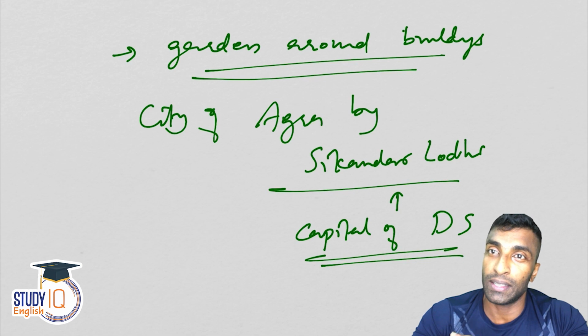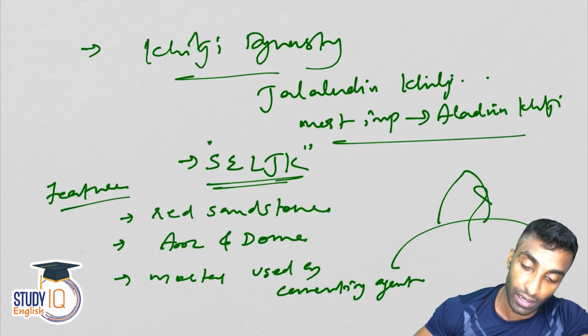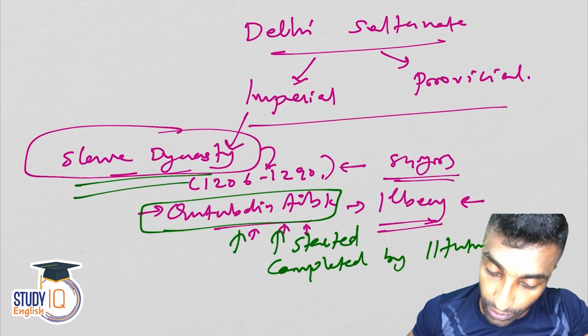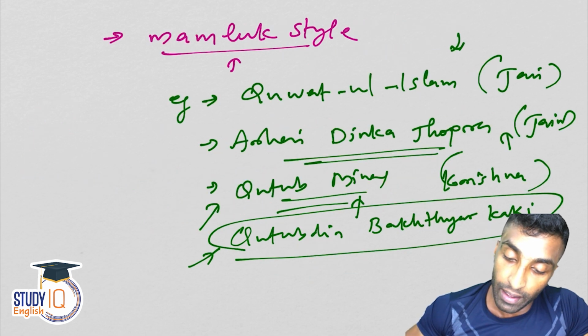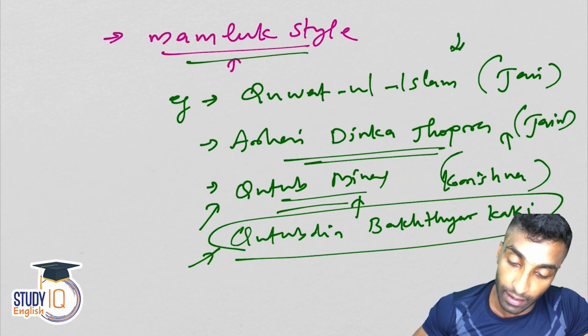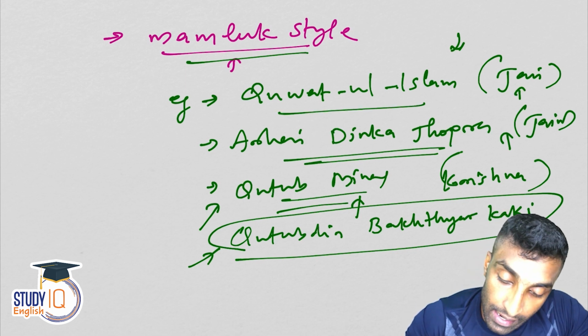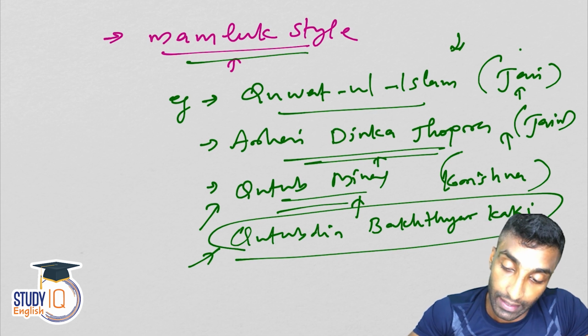We need to now discuss the provincial developments, under the provincial rulers. So if you see what all things we discussed, let's look into this quickly. So slave dynasty, that is the first one. Okay, Qutbuddin Aibak, and then Mamluk style is their architecture style. And then examples: Quwwatul Islam, which was a Jain temple which was converted, it is in Delhi.